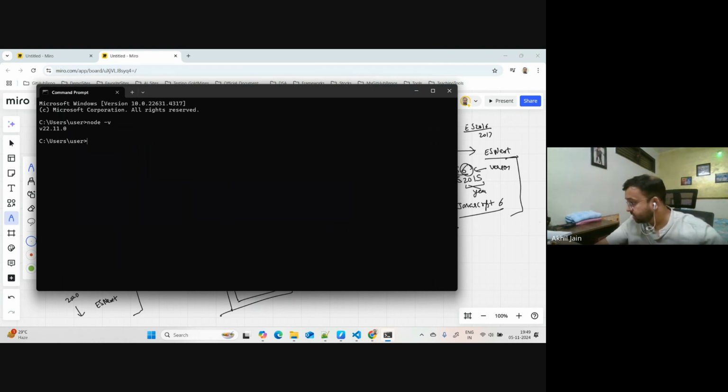Okay. Let me just read out what Anand was asking. Anand was asking what major features we should know from an interview point of view to answer a question asked on the same. See Anand, again, as I said, someone can ask you which version of JavaScript you are using to write the code. Or someone can ask you, tell us which version of EcmaScript are you using? So I hope with this understanding which I gave you now, you would be able to better explain that.